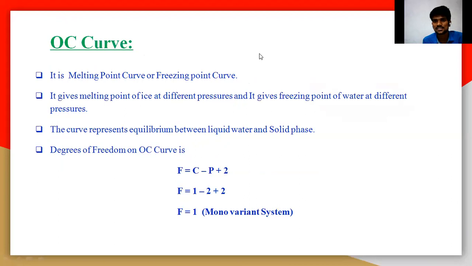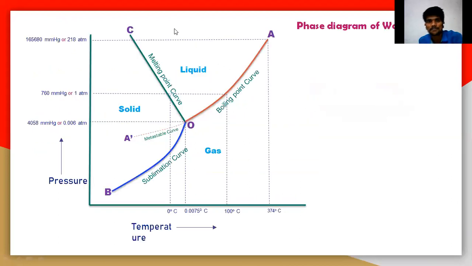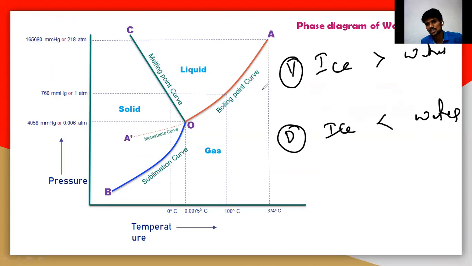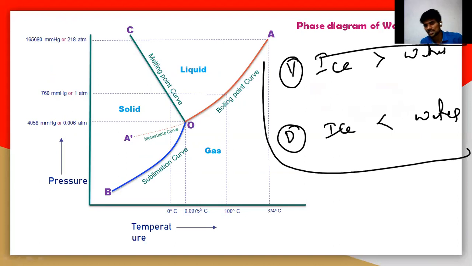So here, the ice. Here the volume of ice is greater than the water in case of volume. Again, in case of density, the ice will have very less density than water. You should remember these two points.